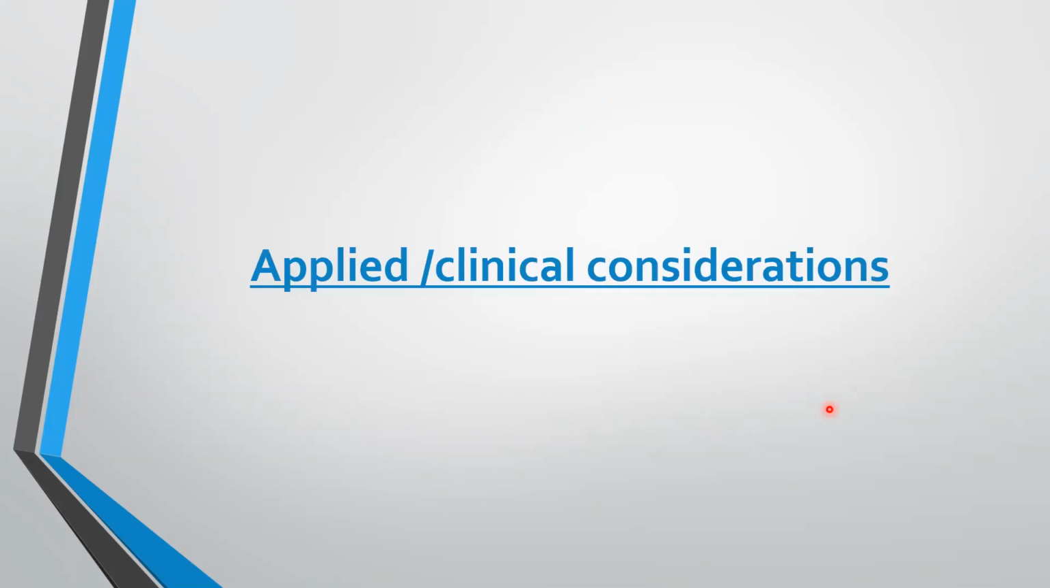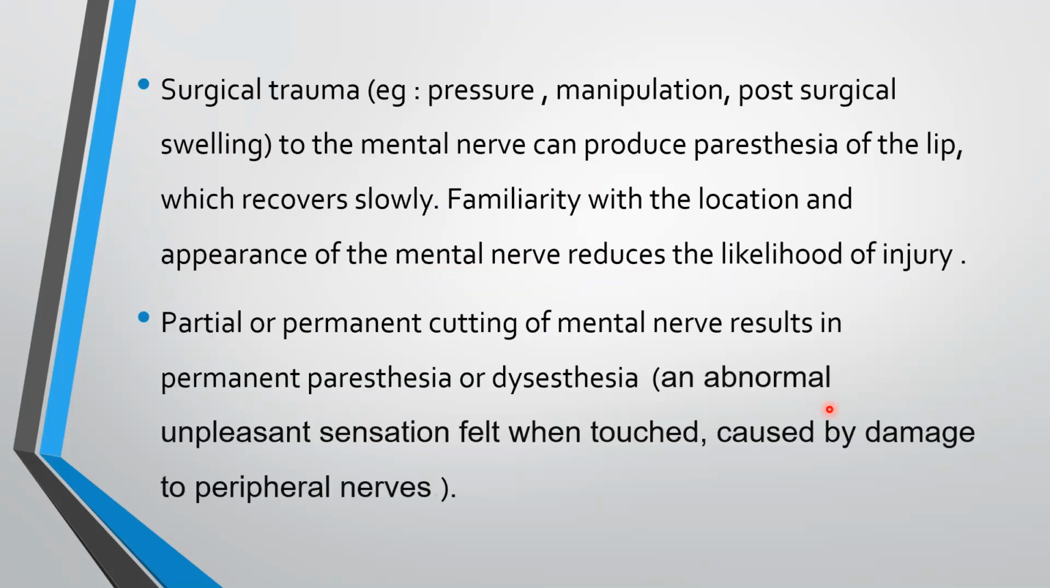Coming to the applied or clinical considerations part, surgical trauma to the mental nerve can produce paresthesia of the lip, which recovers slowly. Familiarity with the location and appearance of the mental nerve reduces the likelihood of injury. Partial or complete cutting of mental nerve results in permanent paresthesia or dysesthesia. Dysesthesia is an abnormal, unpleasant sensation felt when touched, caused by damage to the peripheral nerves.